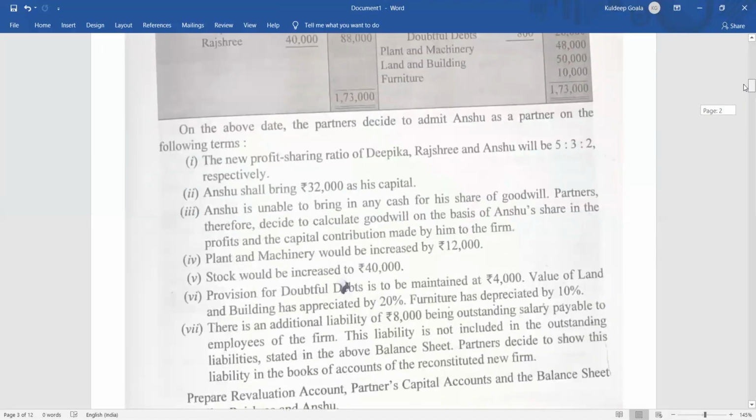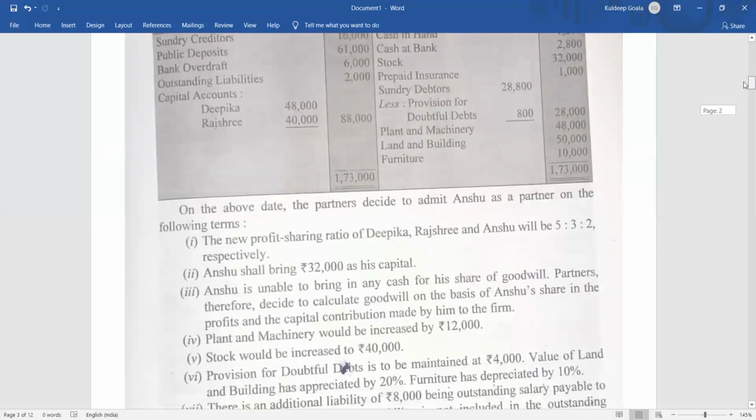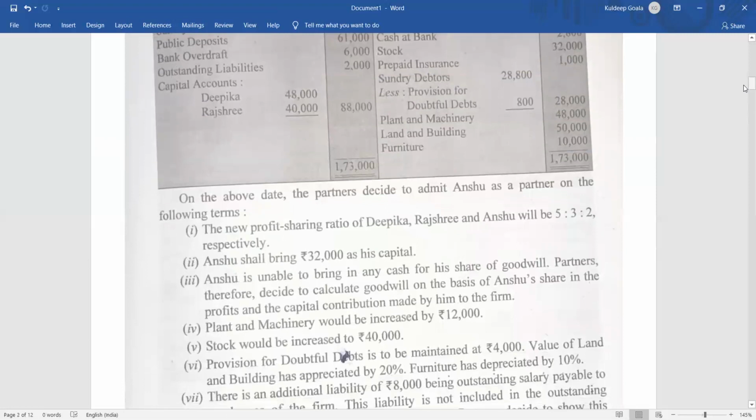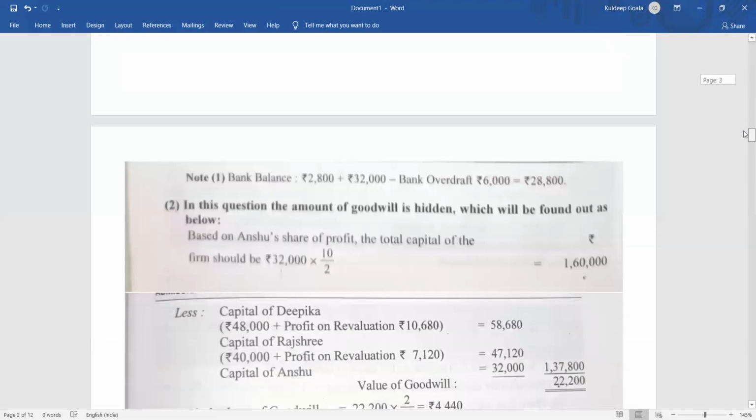Now let's move back again and find out what is going to be done after the revaluation has been done. After revaluation, the fourth step should be to find out the value of goodwill. Then, continuing with that, the gaining ratio or sacrificing ratio. After that, admission and then transfer. So let's see one by one. The new ratio is given here, 5:3:2, and the old ratio is already known, 3:2. So let's calculate the sacrificing or gaining ratio, whatever it is.